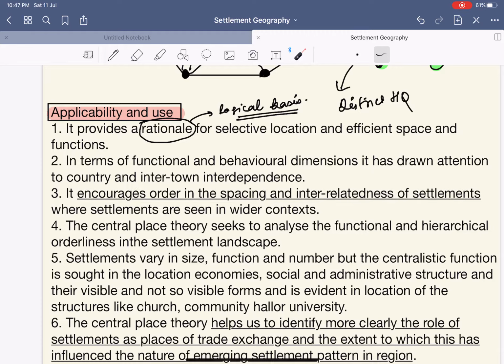Settlements vary in size, function, and number, but the central function is sought in the location, economies, social and administrative structure, and their visible and not so visible form is evident in the location of structures like the church, community hall, university, etc. This is a very big point, no need to write this.